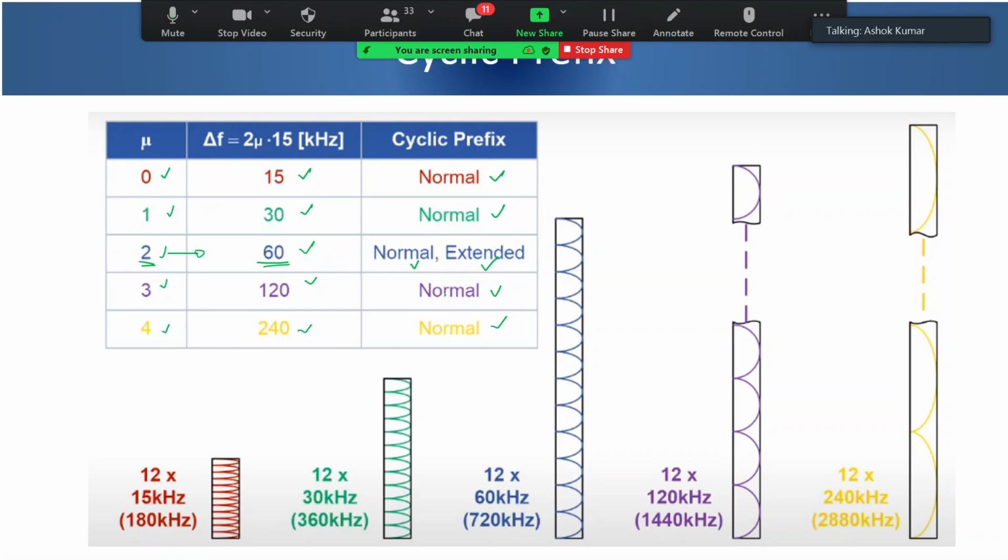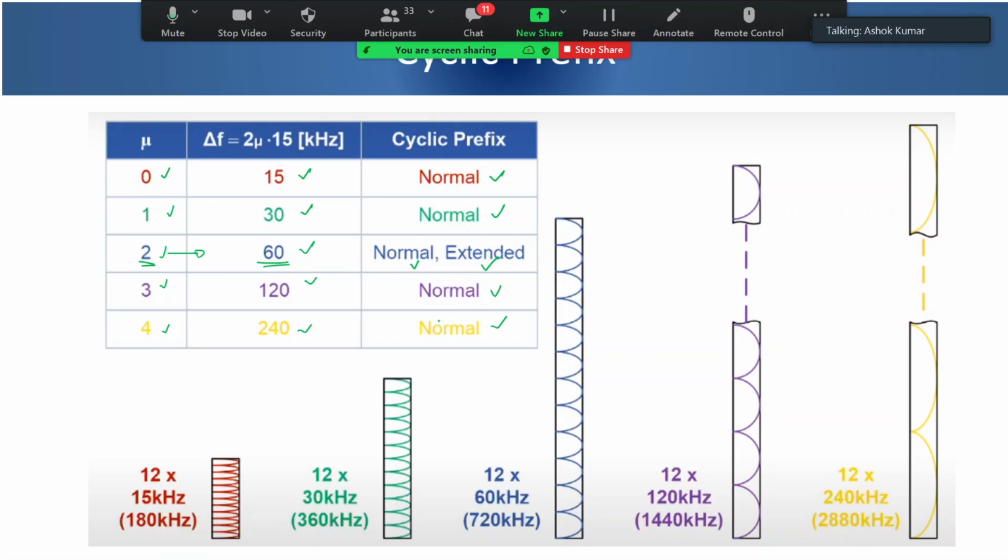And when we use it in FR1, that means we are trying to use it for coverage purpose. So if you have a slightly larger coverage, you need to keep your cyclic prefix slightly bigger, right? So that's why we call it extended cyclic prefix in case of numerology 2 when it is being used in FR1 for a coverage purpose, right?